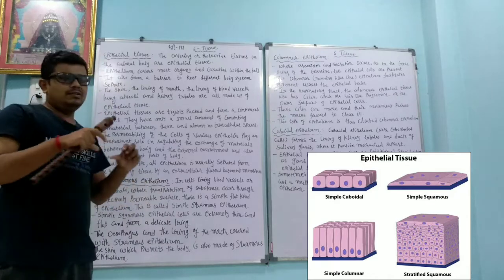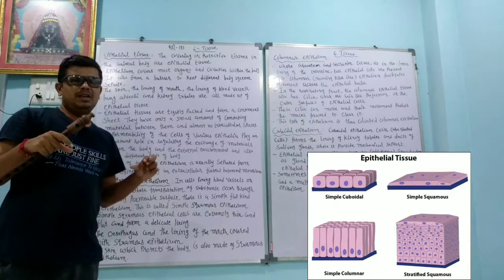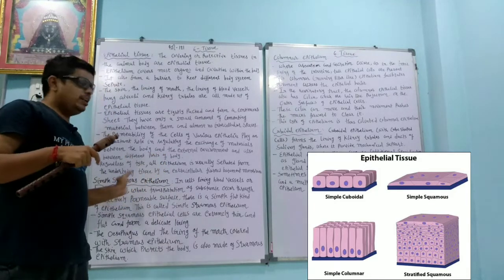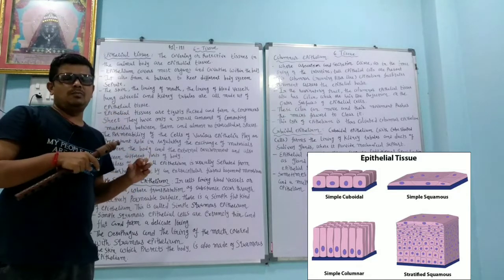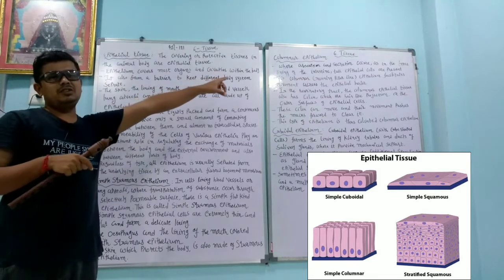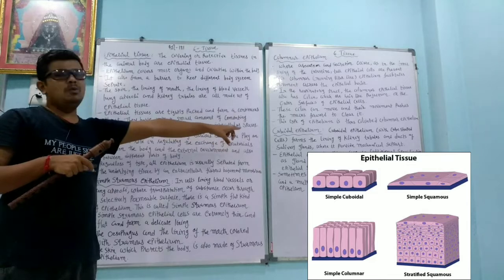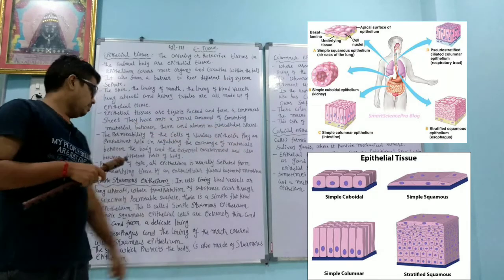If they are single and flat, then they are called squamous epithelium. According to the Latin word for scale, the word comes: squamous epithelium. Column type structure, then columnar epithelium, and cuboid type structure, then it is a cuboidal epithelium.